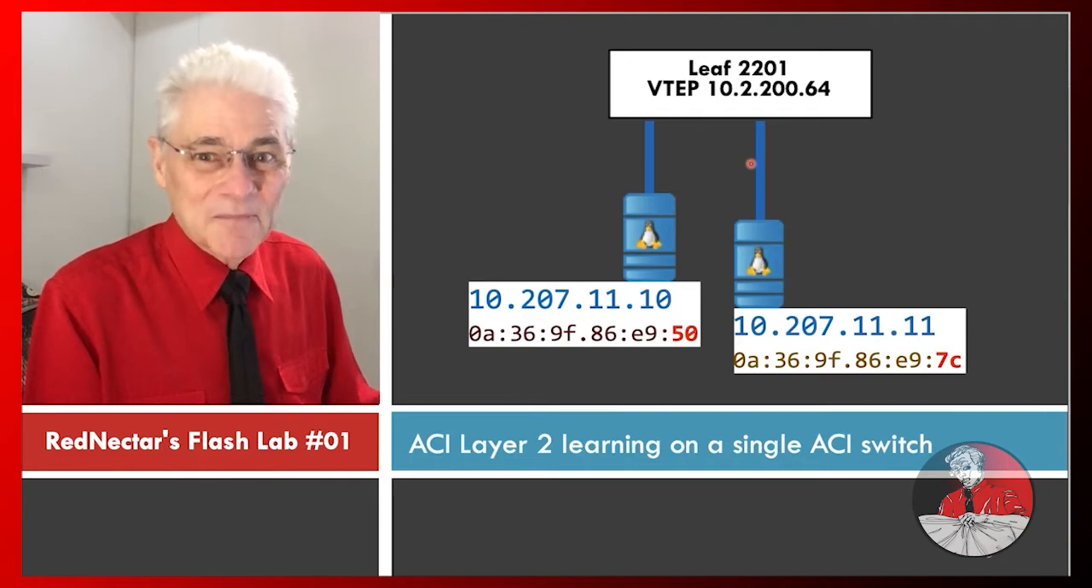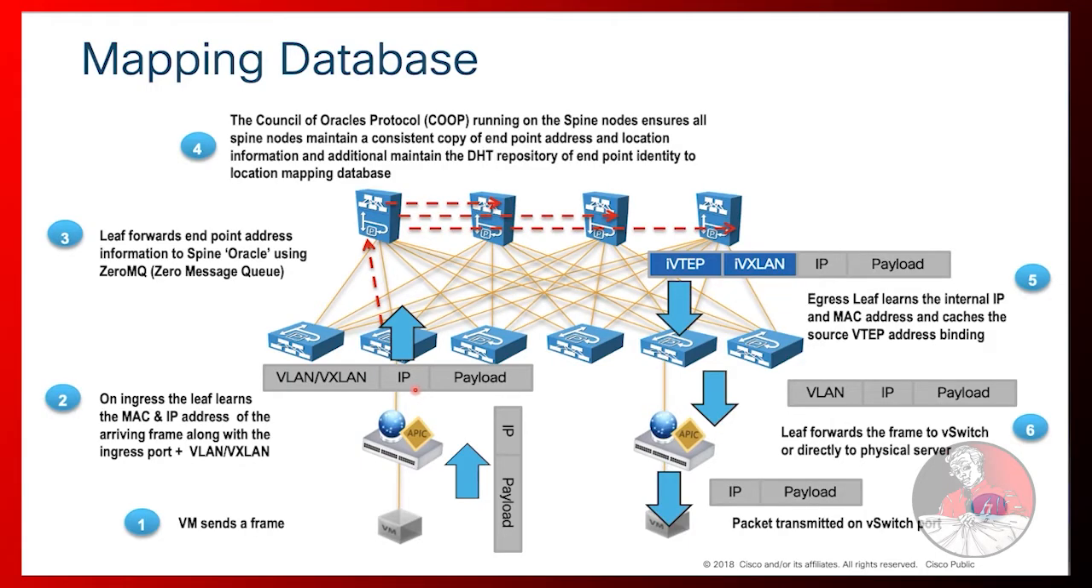My need to know the answer to these questions came about because I noticed something in this slide found in an old 2018 Cisco presentation. It was the words, "On ingress, the leaf learns the MAC and IP address of the arriving frame," that caught my attention. I thought, that's true for ARP frames, but what about IP packets that are addressed to the target MAC address rather than the default gateway's MAC?